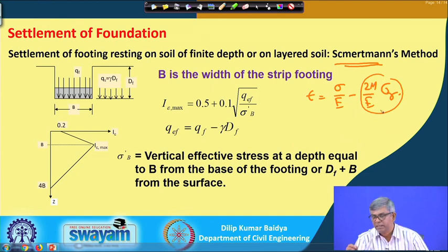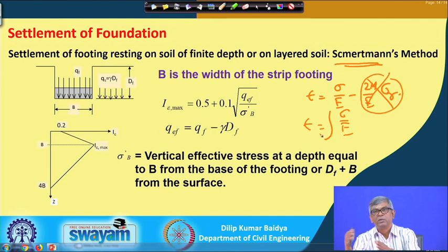Because of that, the contribution of this to the strain may not be significant and can be ignored. So, simply I can take epsilon equal to sigma by E. If I know the vertical stress and divide by E, then I can get the strain, and if I integrate this strain, then I will get the compression. There I am just ignoring some portion, which will actually be favorable.